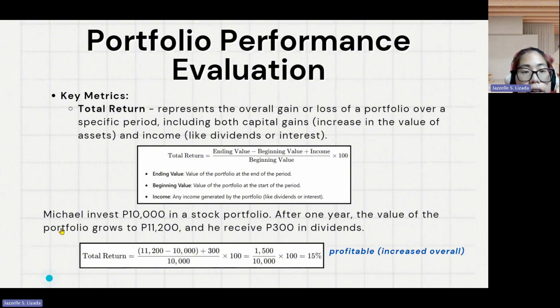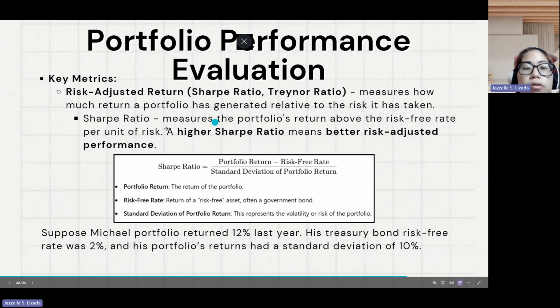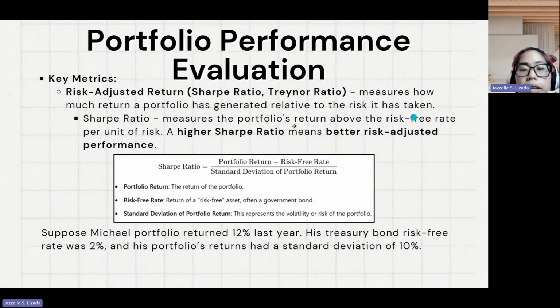Then another key metric for evaluating performance is calculating the risk-adjusted return of your portfolio. There are two types: the Sharpe ratio and the Treynor ratio. Risk-adjusted return measures how much return a portfolio has generated relative to the risk it has taken. The Sharpe ratio measures the portfolio's return above the risk-free rate per unit of risk. A key concept: a higher Sharpe ratio means better risk-adjusted performance.